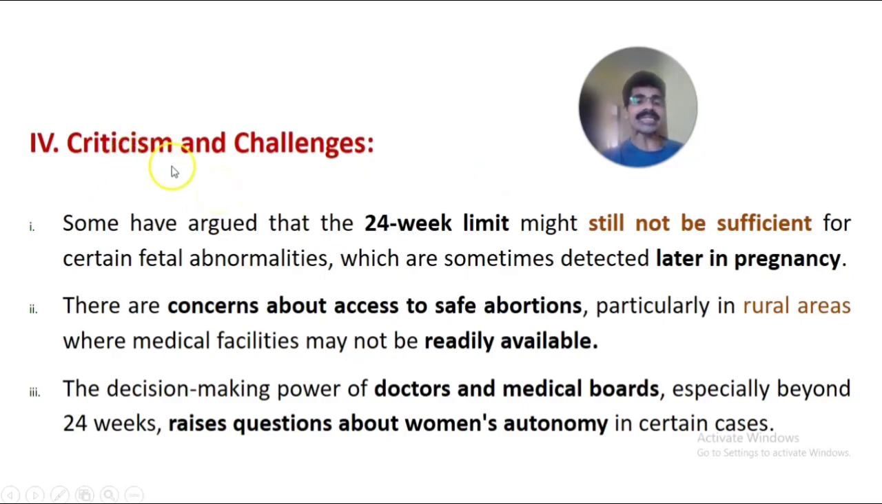Now let us talk about the criticism and challenges of the amendment of the 2021 MTP Act. There is some criticism regarding the MTP Act 2021. First, some specialists argued that the 24-week limit might still not be sufficient for certain fetal abnormalities, which are sometimes detected later in pregnancy. So it has to be extended. With a 24-week limit, a few fetal abnormalities couldn't be detected, as they can be detected only in the later stage of pregnancy.